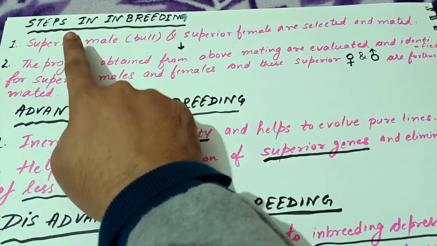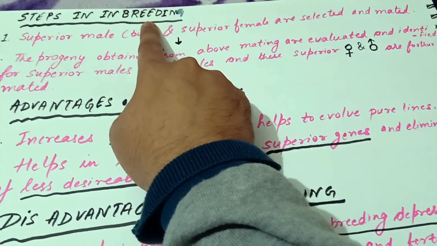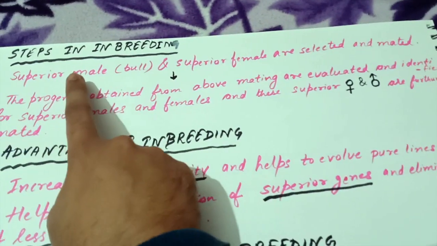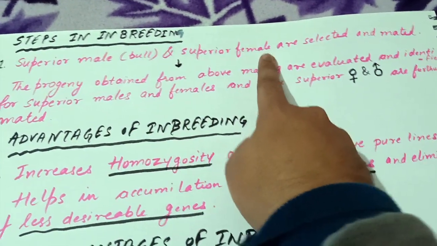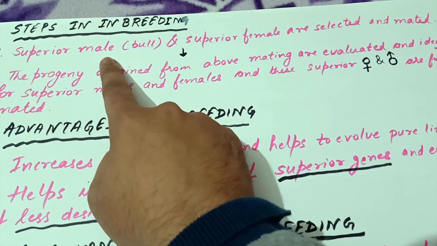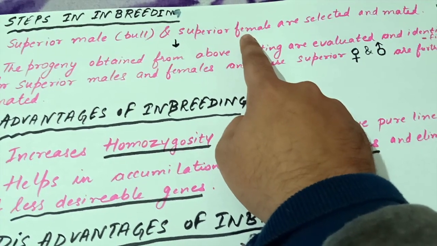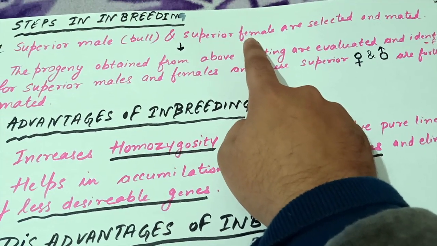Now let us look at steps in inbreeding, or how inbreeding is done. First of all, we select superior male and female. Superior male is that bull which gives rise to superior progeny, and superior female is that cow which gives more milk.